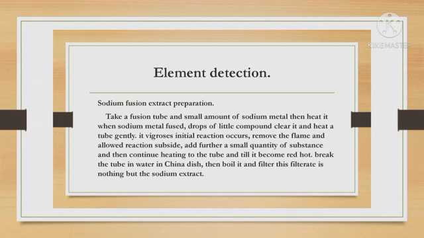Element detection. Sodium fusion extract preparation. Take a fusion tube and a small amount of sodium metal, then heat it. When the sodium metal has fused, add a few drops of the compound and heat the tube gently. If a vigorous initial reaction occurs, remove the flame and allow the reaction to subside. Add a further small quantity of substance and continue heating the tube till it becomes red hot. Break the tube in water in a china dish, then boil it and filter. This filtrate is nothing but the sodium extract.